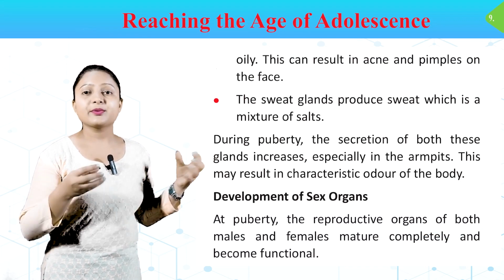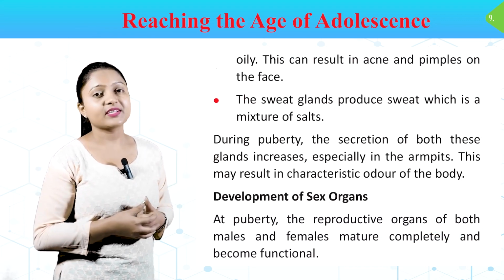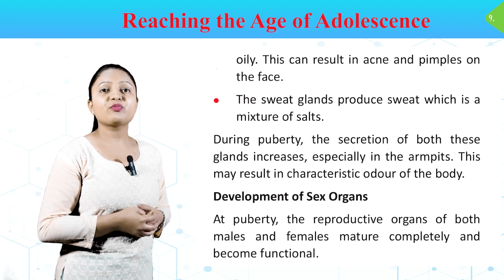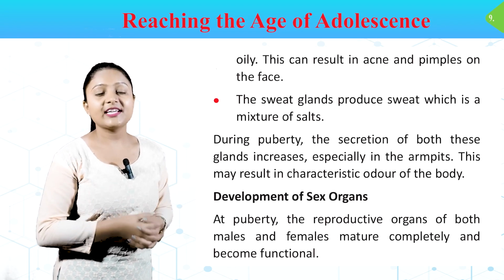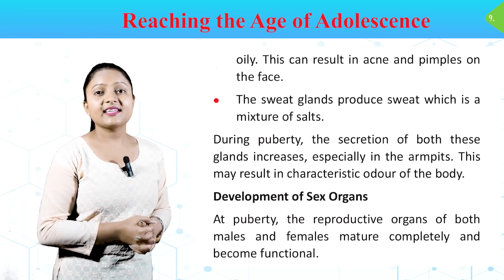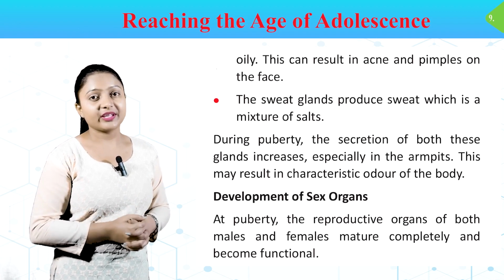The sweat glands produce sweat, which is a mixture of salts. During puberty, the secretion of both these glands increases, especially in the armpits. This may result in the characteristic odor of the body.